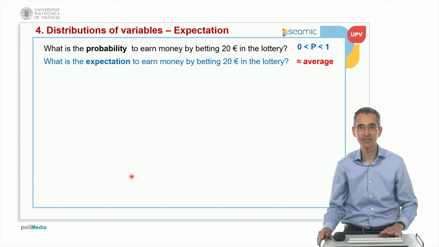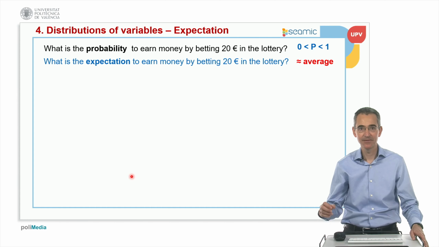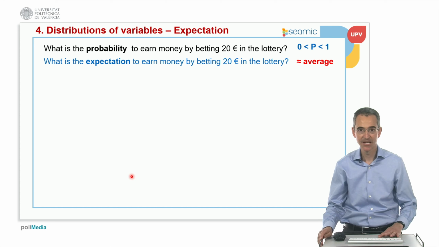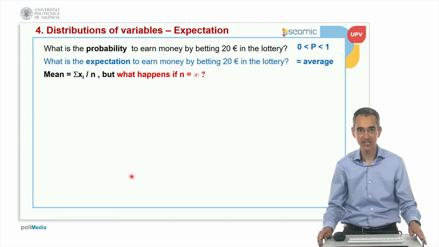Expectation, more or less, is interpreted like the average value, approximately. It means that if I play the lottery many times and every time I bet 20 euros, on average, what is the amount of money that I will win or I will lose? So that is more or less the concept of expectation.